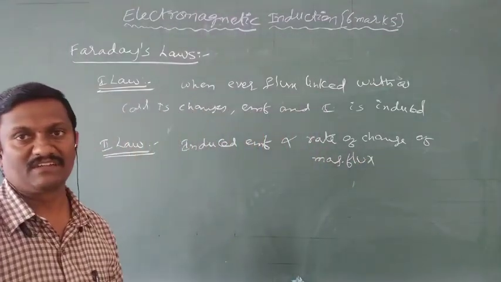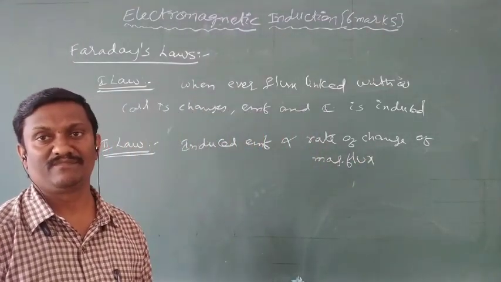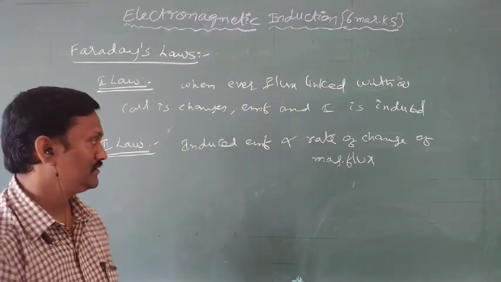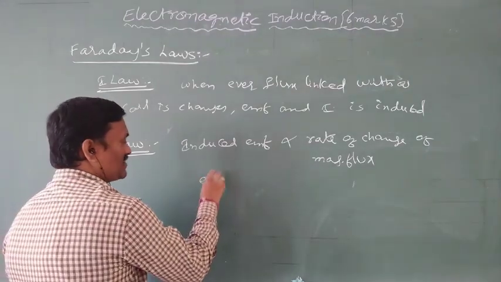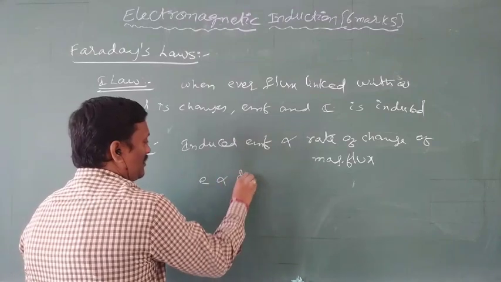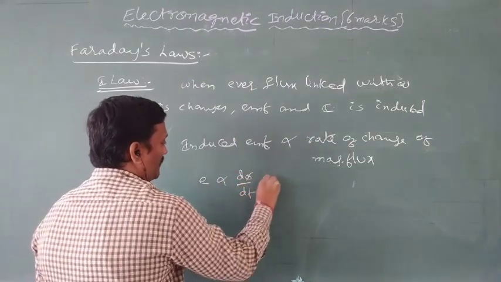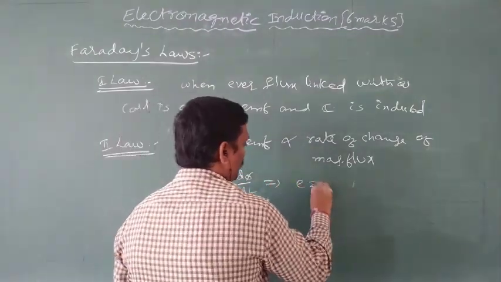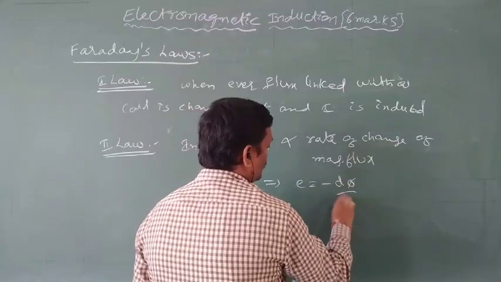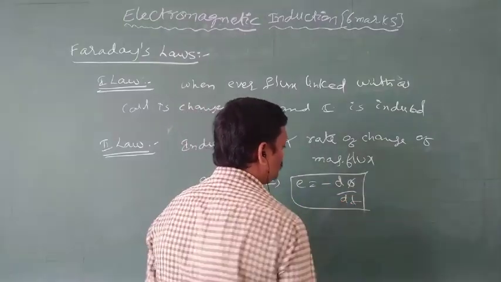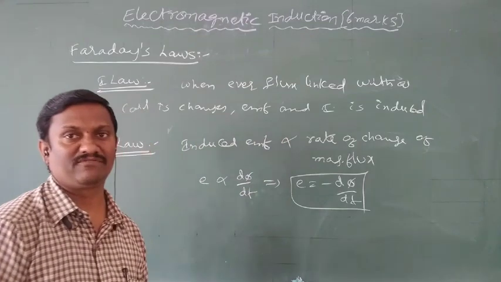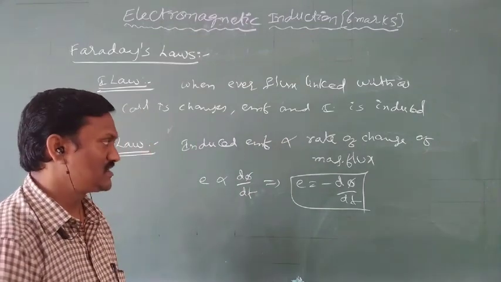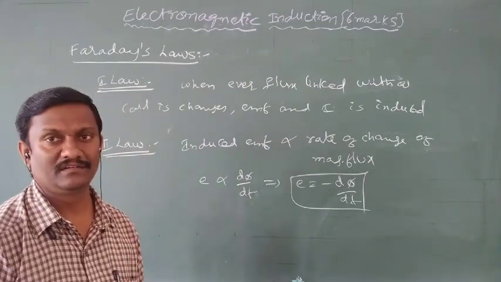So induced EMF is always directly proportional to the rate of change of magnetic flux linked with the conductors. So E is proportional to dφ/dt, where E is the symbol for EMF, or E is equal to minus dφ/dt. So the equation of induced EMF is E = -dφ/dt.